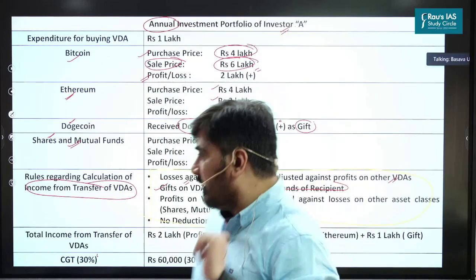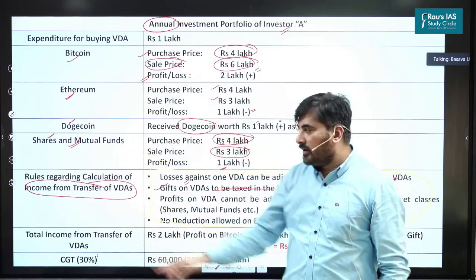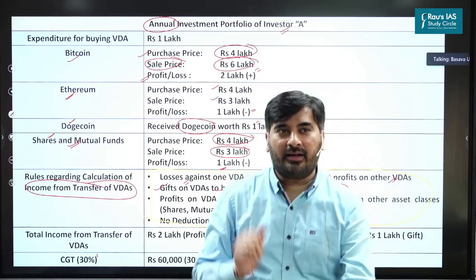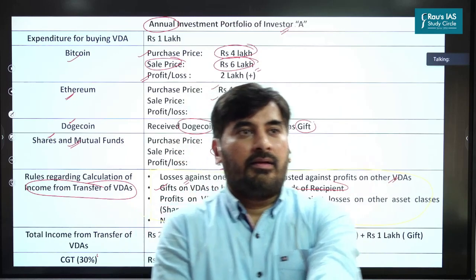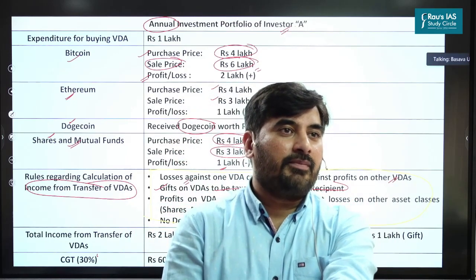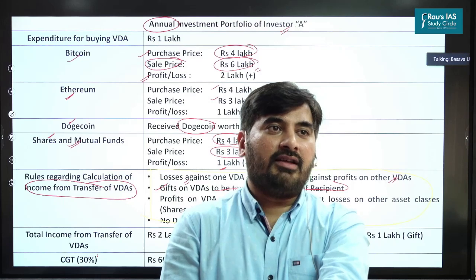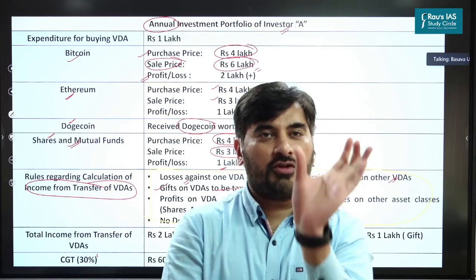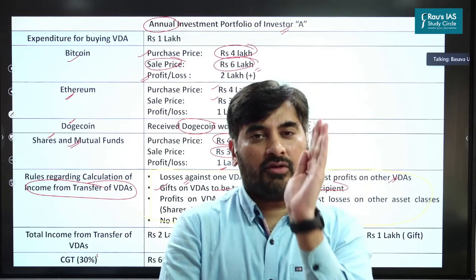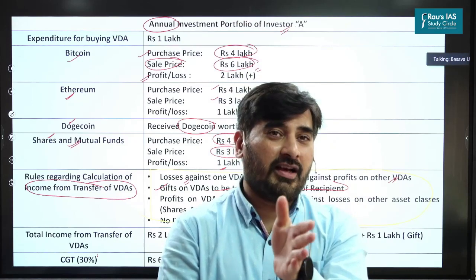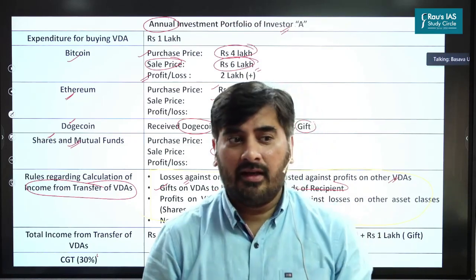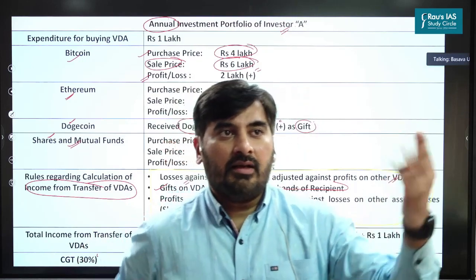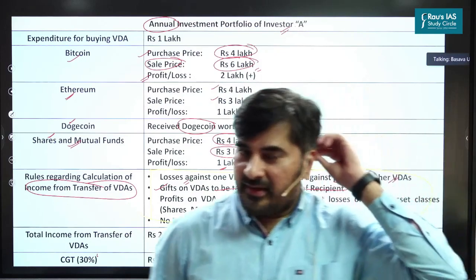Next, if you look at my shares and mutual funds, I have suffered a loss of 1 lakh, right? Now, this is the most interesting part. Gifts by relatives are also taxable. See here, Amrit Rajan, it's only the close relatives. The government has defined what close relatives are, such as close family members, which could be your wife, your father-in-law, daughter, mother-in-law. Only if these close family members give a gift to you is it non-taxable. Everything else is taxable.